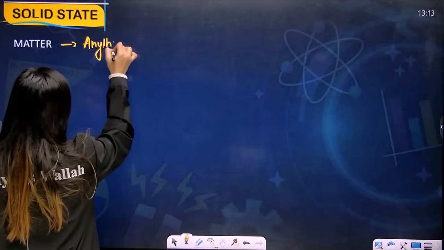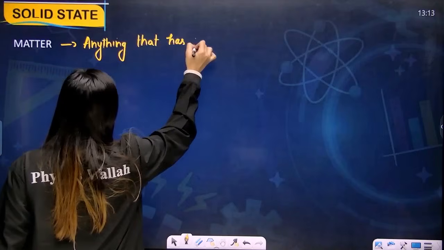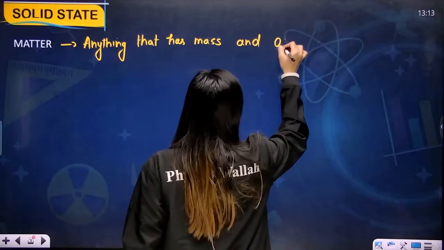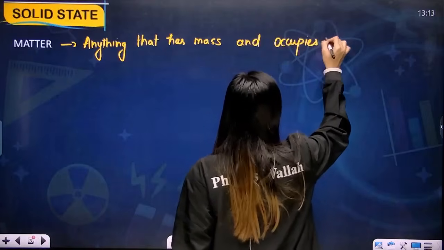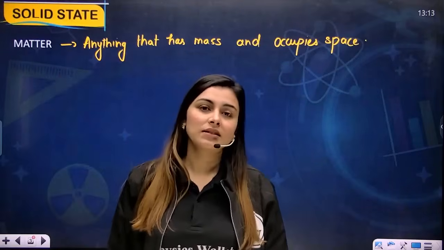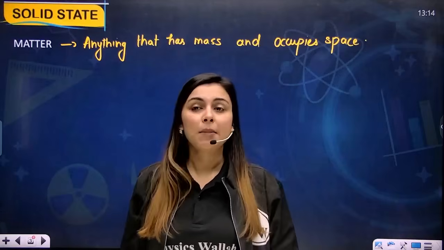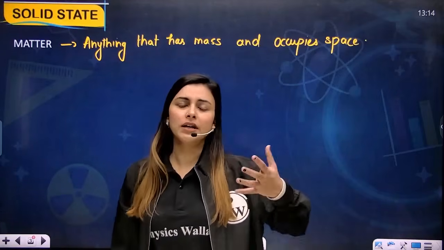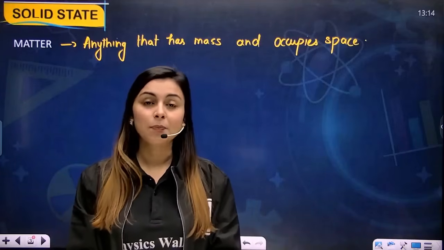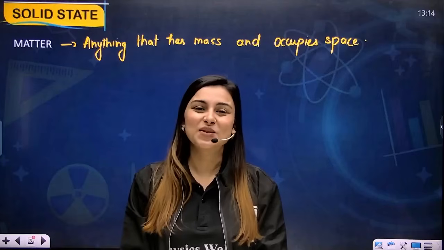Anything that has mass and occupies space. What is matter? Anything that occupies space and has mass is matter. Let's talk about this. This is a pen and it has mass, it occupies space, so it is matter. Similarly, in the liquid state, water in a bottle has mass and it occupies some space, so it is matter. In fact, the gas around us is also matter. So anything that occupies space and has mass is known as matter.